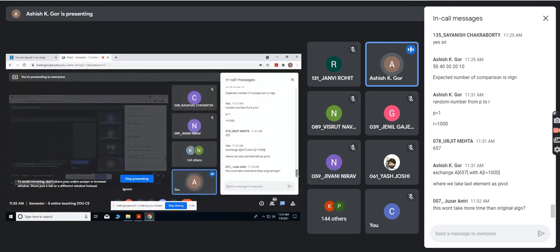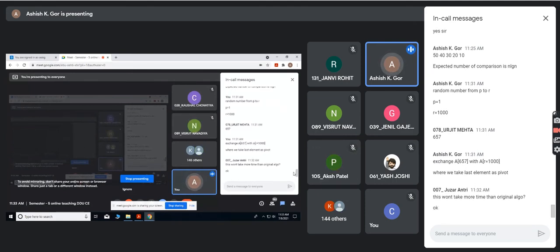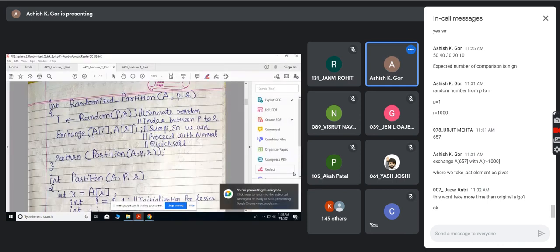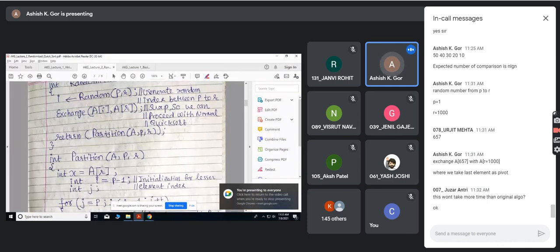The thing is the expected number of comparisons, and that we will analyze later. The essence of the thing is randomization. The random selection of pivots will be very helpful here. Then you will call partition.